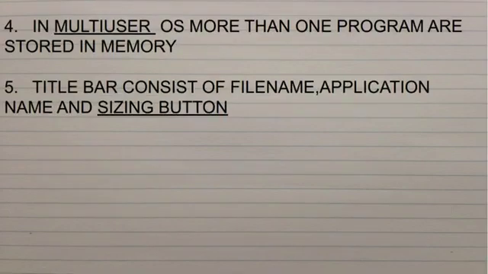Then the fourth one: in multi-user OS more than one program are stored in memory. This is going to be the fourth one. Then the final, fifth one: title bar consists of file name, application name and sizing button. These five fill up answers should be there in the first Roman letter, fill up the dashes. Then we will move on to the